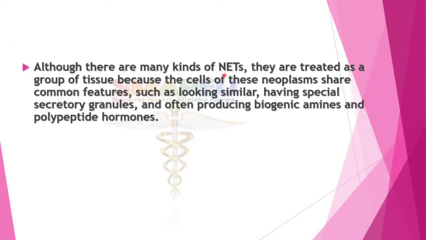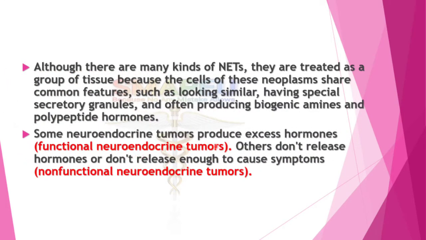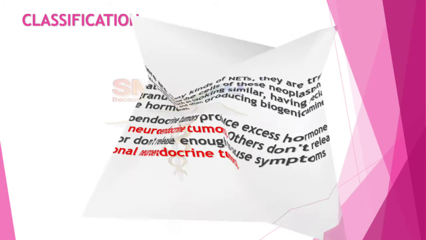Although there are many kinds of neuroendocrine tumors, they are treated as a group of tissue because the cells of these neoplasms share common features, such as looking similar, having special secretory granules, and often producing biogenic amines and polypeptide hormones. Some neuroendocrine tumors produce excess hormones, which are called functional neuroendocrine tumors. Others don't release hormones or don't release enough to cause symptoms, which are called non-functional neuroendocrine tumors.